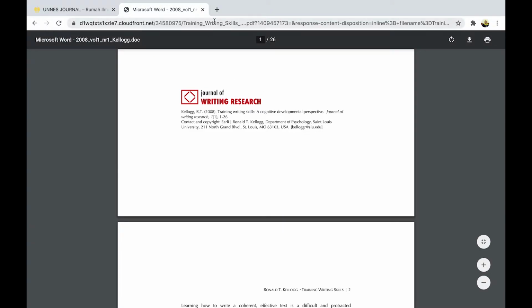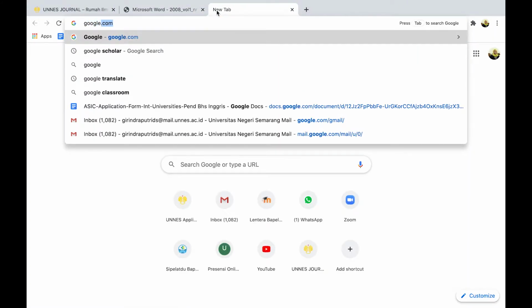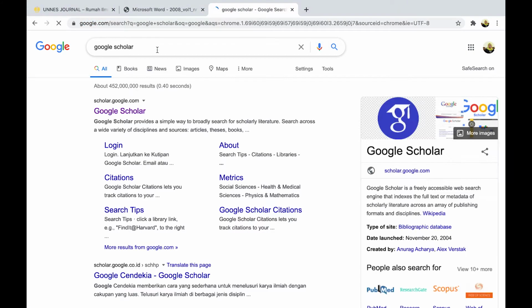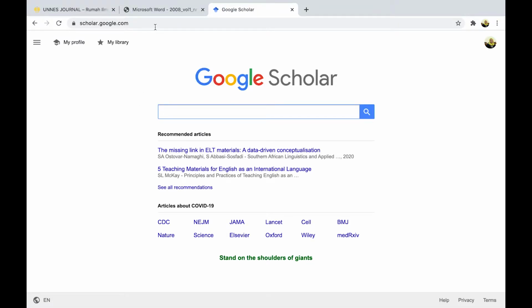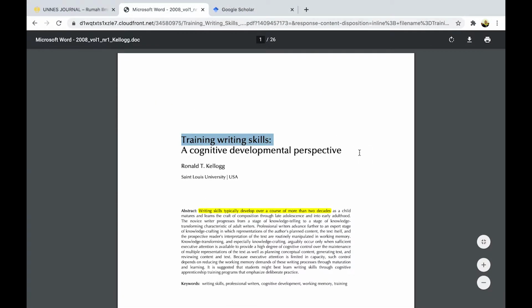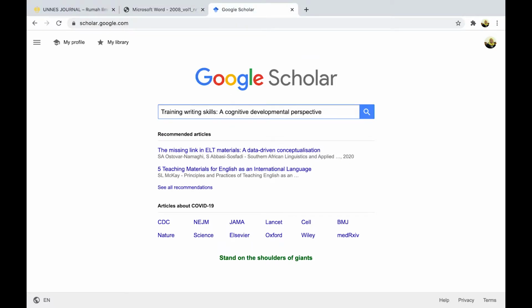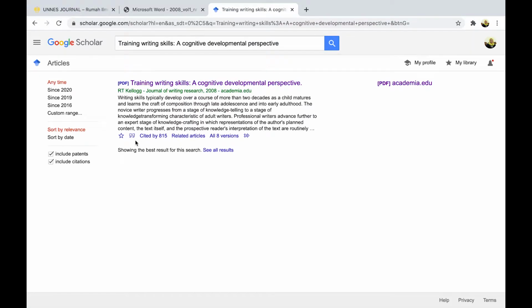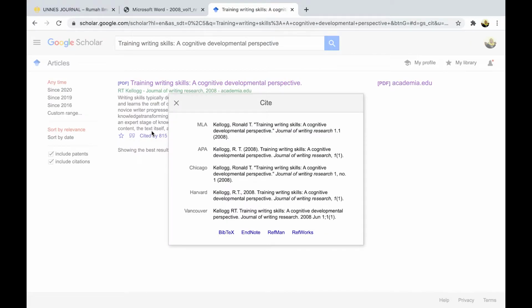It is complete. We also get the references and citations, so you will not be accused of stealing someone's copyright. When you write down the references, you can open Google Scholar, copy the title of the paper, and it will appear.